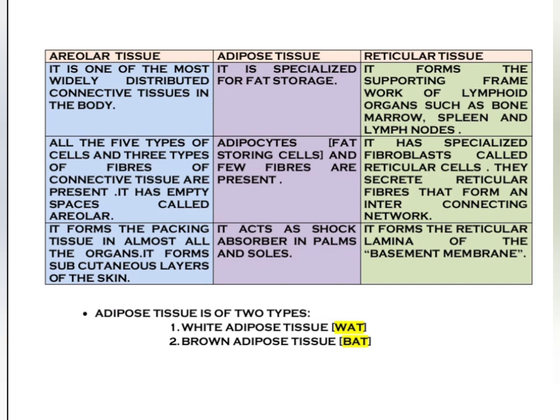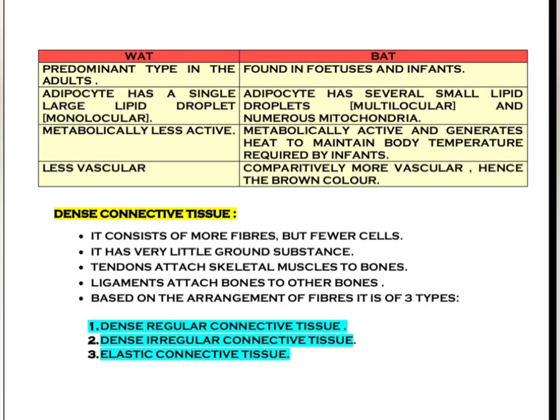Now, the adipose tissue of loose connective tissue is also of two types, that is white adipose tissue and brown adipose tissue. Coming to the white adipose tissue, it is predominantly seen in adults. Whereas the brown adipose tissue is seen in fetus and infants.